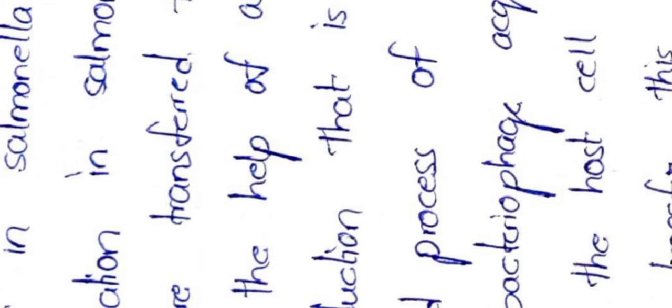So this particular Salmonella typhimurium shows this particular transduction, which is based on bacteriophages. That means the genetic material transformation is done here also, but this is done through bacteriophages.